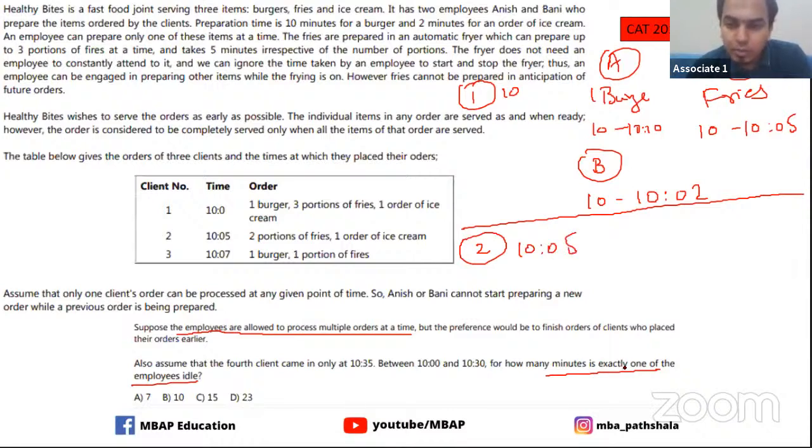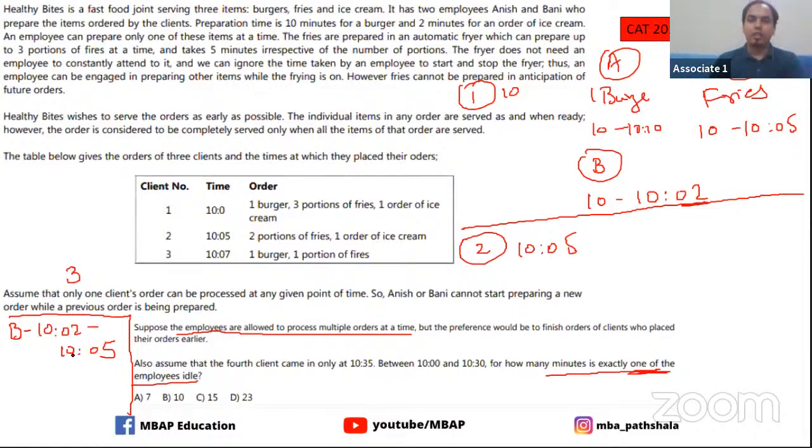Now what did they ask you? How many minutes is exactly one of the employees idle? Now what is B going to do from 10:02 to 10:05? I am writing it down here. So B is completely free from 10:02 to 10:05, right? How much time is this? This is 3 minutes of time. Understand, guys? These 3 minutes B is completely free. B is just sitting idle and waiting for the next customer. That is the time which is completely free. All right, so what I'll do is go further.